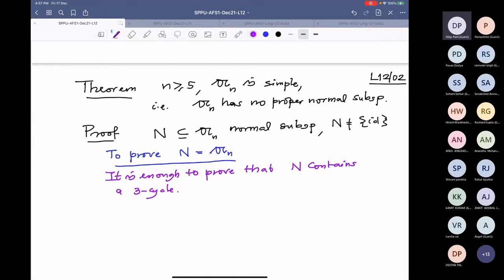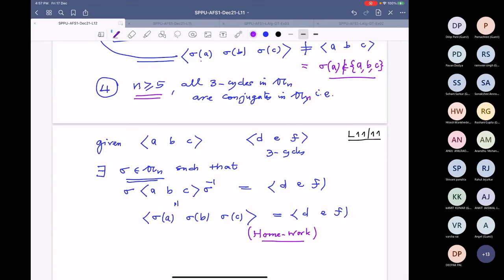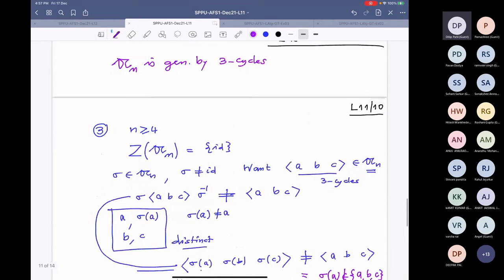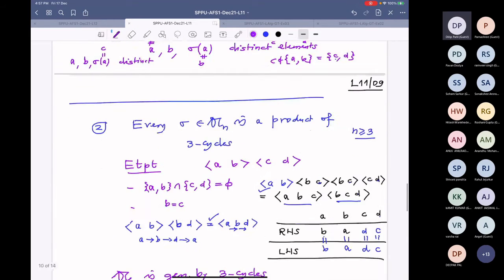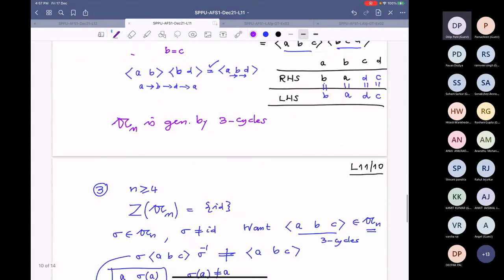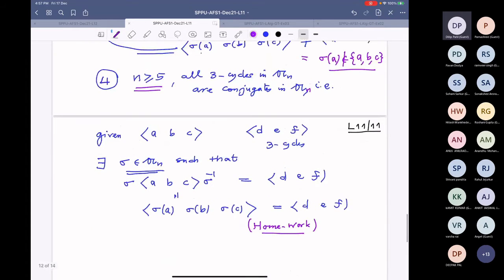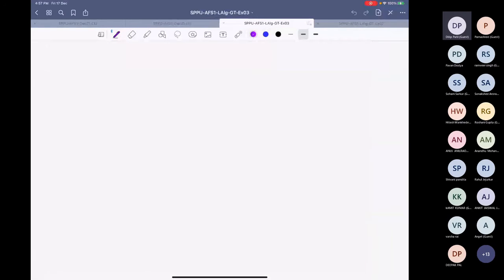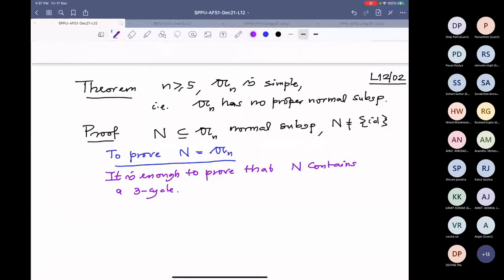Last time I will show you. See, the earlier statement was what? Every even permutation is a product of 3 cycles. That means A_n is generated by 3 cycles. And just now we proved if n is at least 5, then all 3 cycles are conjugates. So that will prove our theorem. Where is it? Here. Is that clear, or should I repeat? Clear, sir. All right. So now our aim is to produce a 3 cycle in N.